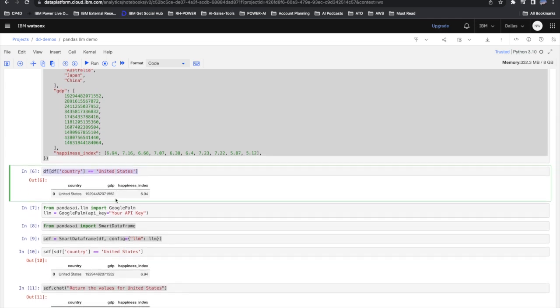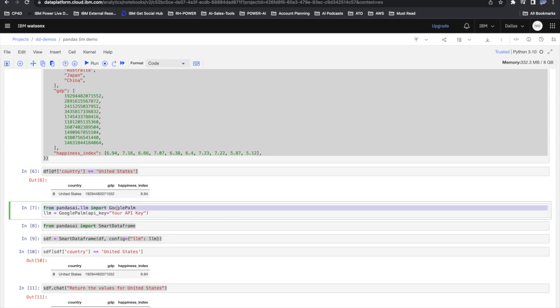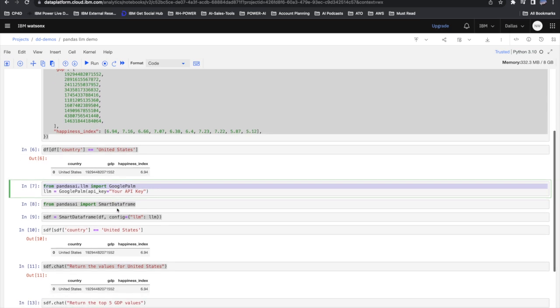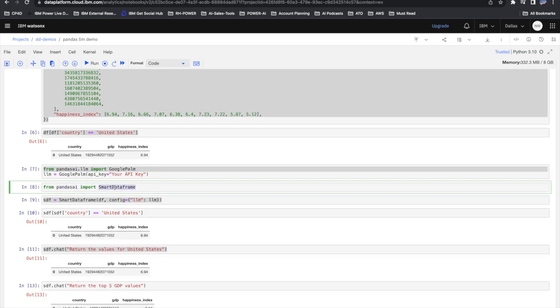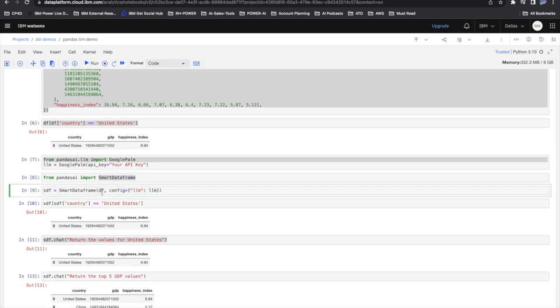However, suppose you're not very skilled with Python and pandas, but you have these data frames and you want to do your own analysis. Now, you can use large language models and use natural language to query these data frames. So here I'm using the Google PaLM large language model, and I'm using the Pandas AI library. This library has smart data frames, which take our typical data frame and an LLM, and then provide a smart data frame for us to query using natural language.